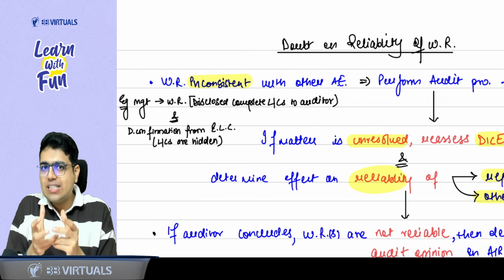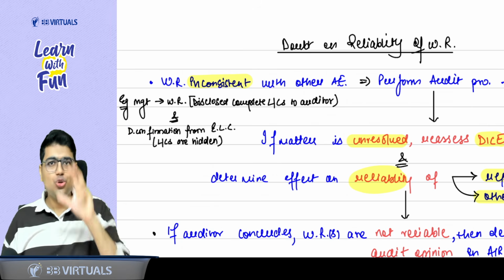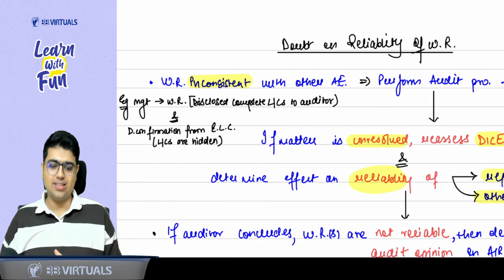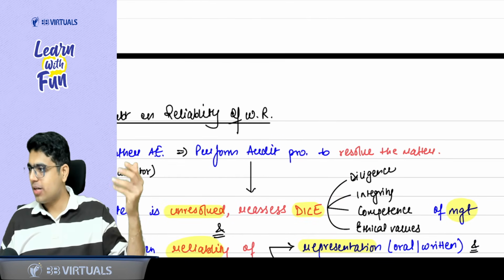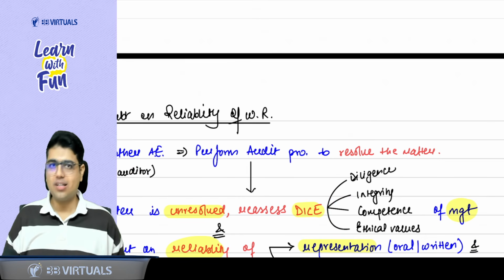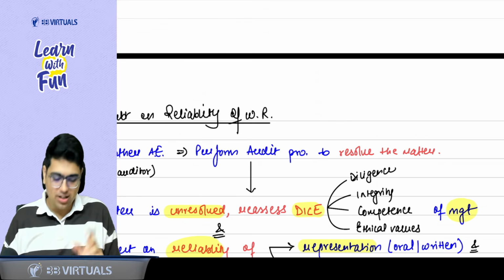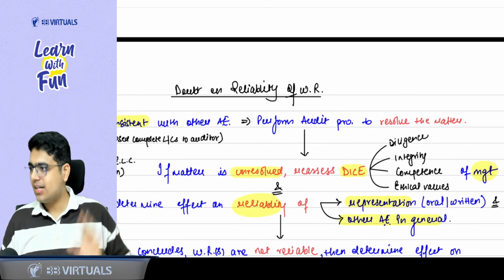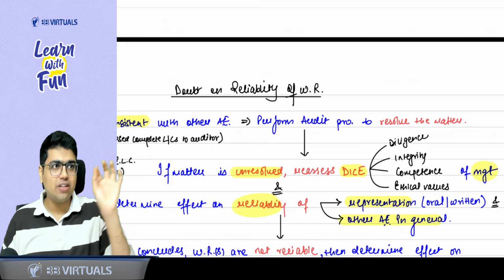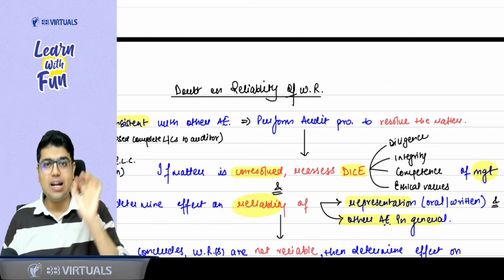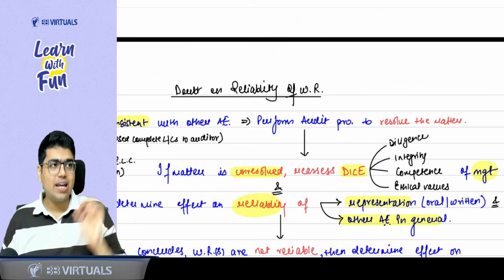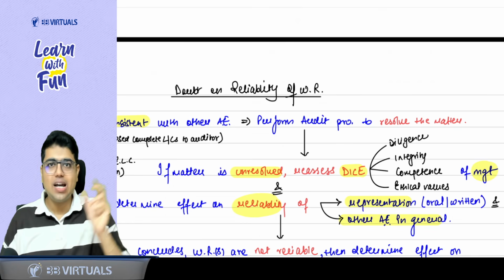Now, sir, whenever there is some inconsistency, you should go to the management and discuss. So what you should do? Perform the audit procedures to resolve the matter. It is good if it gets resolved, but sir, if the matter stays unresolved, that means management is not doing their work properly. Maybe they are dishonest. Maybe they are having some integrity issues. Maybe they are not competent.